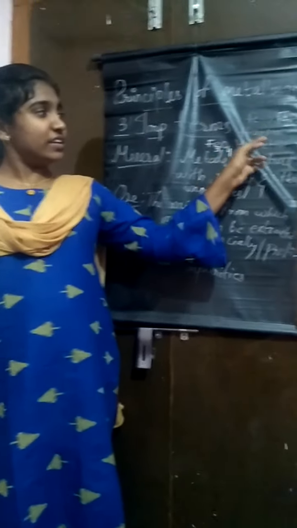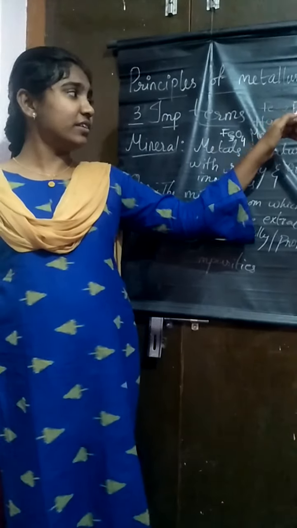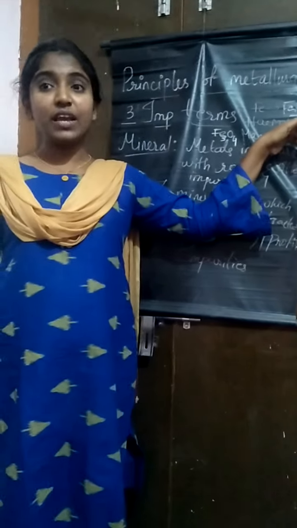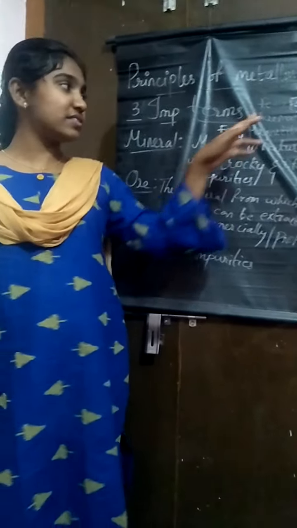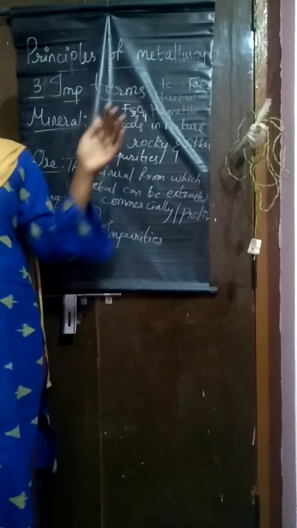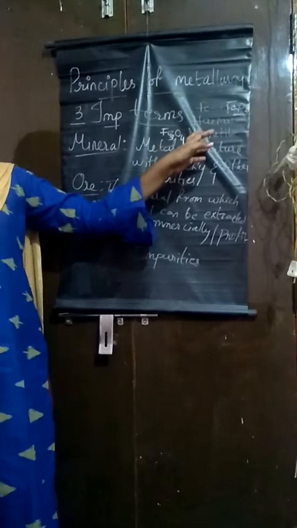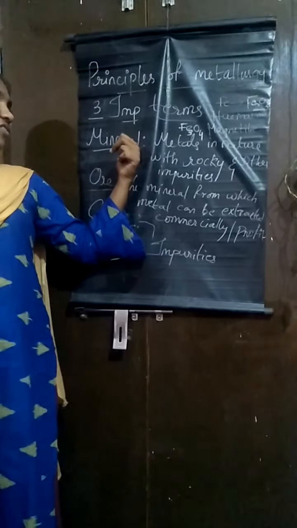And now in these two, which will become an ore? Here, iron is present in 70% in hematite, and iron metal can be extracted easily with very less cost or very less expenses from hematite when compared to magnetite. Whereas from magnetite, the percentage of iron extracted is very less. So that's why in these two, hematite will become the ore, whereas magnetite is just a mineral of iron.